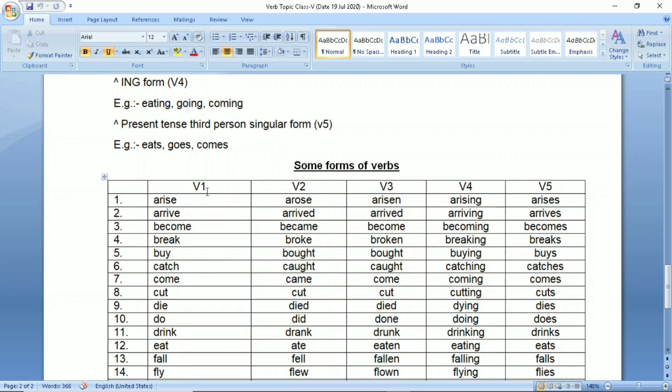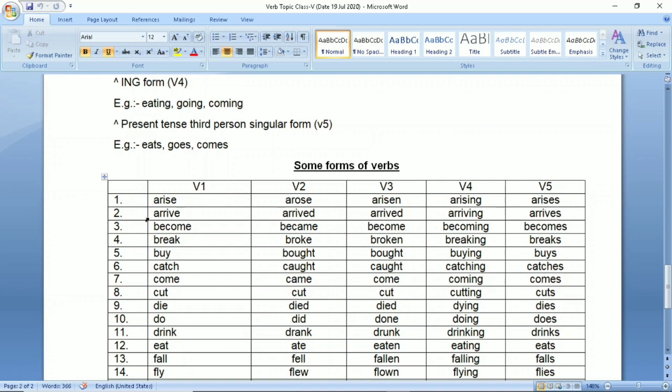Now some forms of the verbs have been written for you. They will help in increasing your understanding. Let us see. Arise is the first form of the verb. Arose is the second form of the verb, and arisen is the third form of the verb, and fourth is arising, and fifth is arises. So what is the difference between V1 and V5? This is the difference: when your subject is plural, you will use V1. If your subject is singular, you will use V5.